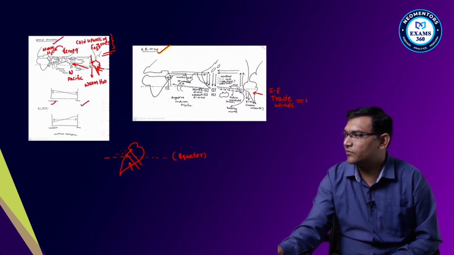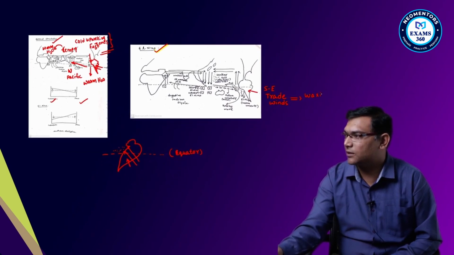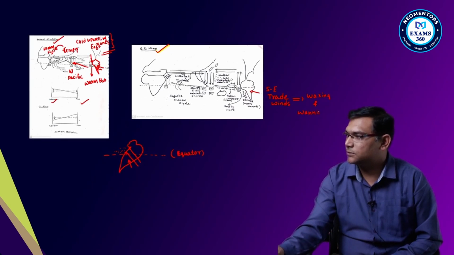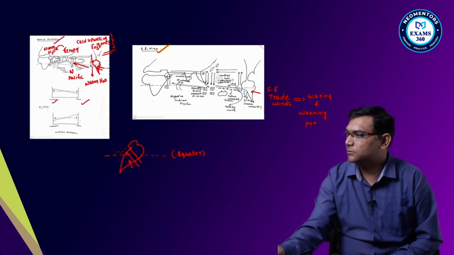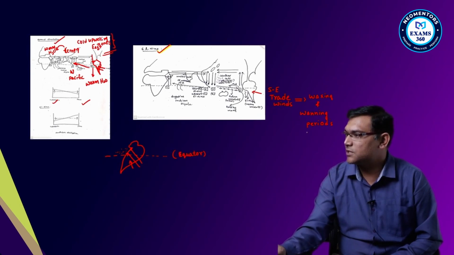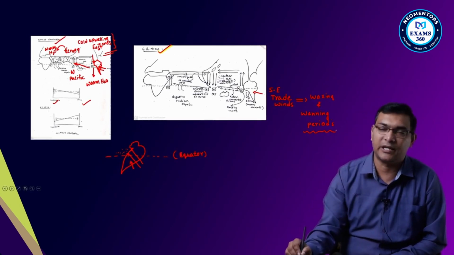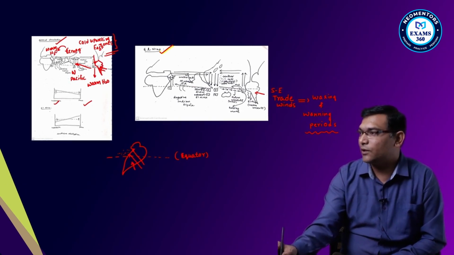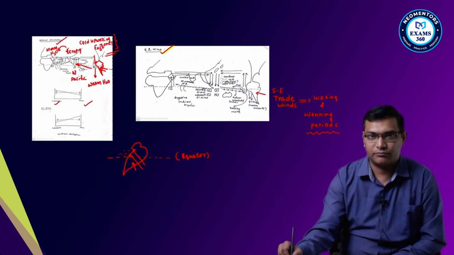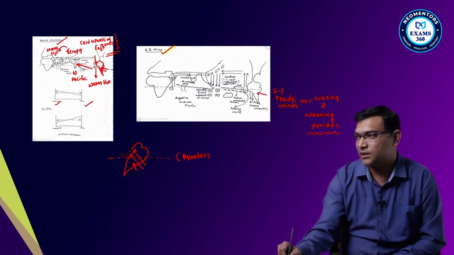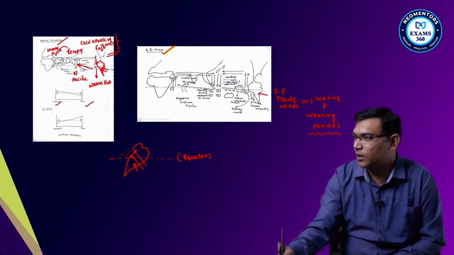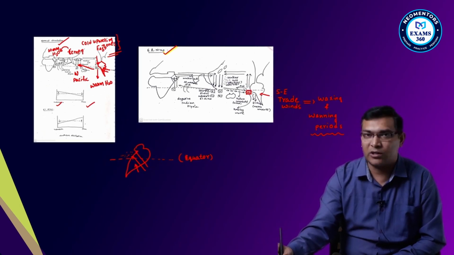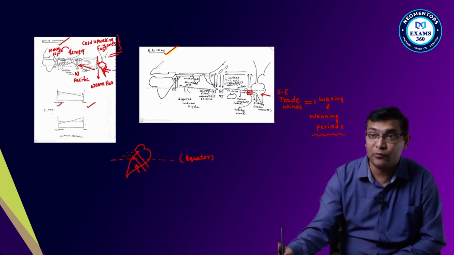Why? It is because of the waxing and waning period of the sun, or due to the changes that are taking place in the climatic conditions. So what will happen now? You see, these are weakened. So the equatorial water is not driven out. Warm water is not driven out here. Instead of that, there will be warm water at the Peruvian coast, and temperatures will be rising in the Peruvian coast.